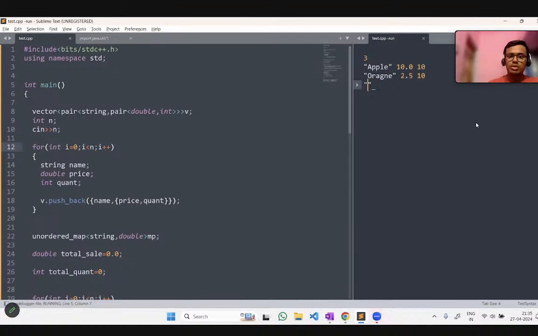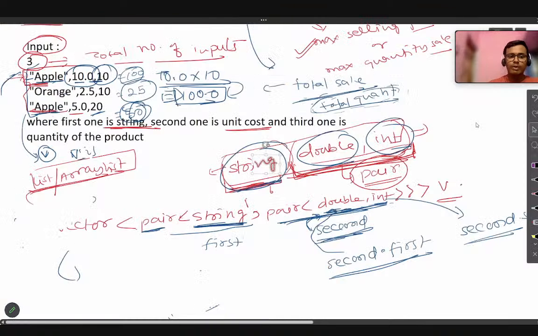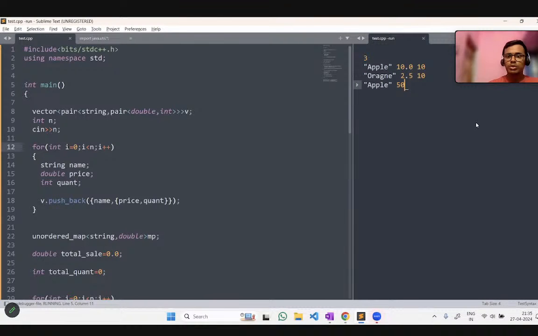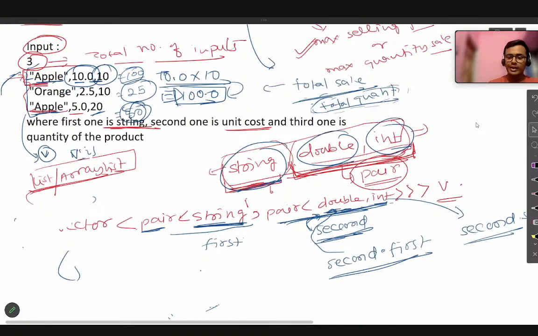And now the next value will again be apple, and the price of each product will be 5.0, and the quantity would be 20.